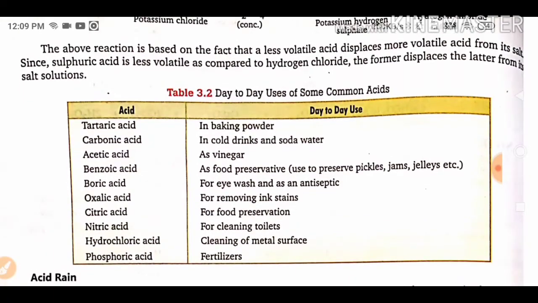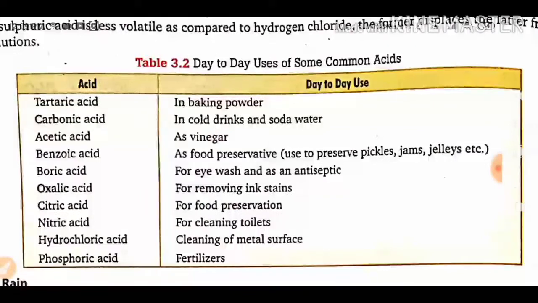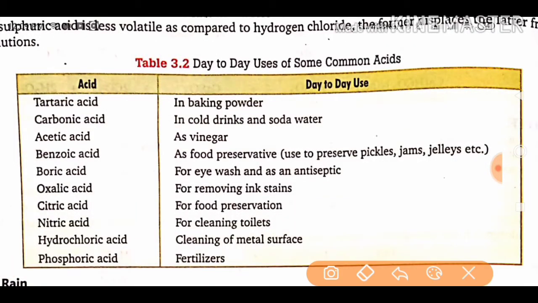Day-to-day uses of some common acids. Okay, you can see their uses from your course book also. Tartaric acid is used in baking powder, carbonic acid is used in cold drinks and soda water. It may be asked in a one-mark question also. Acetic acid in vinegar, benzoic acid in food preservatives such as pickles, jams, jellies, etc. Boric acid for eye wash and as an antiseptic. Oxalic acid for removing ink stains. Citric acid for food preservation. Nitric acid for cleaning toilets. Hydrochloric acid for cleaning of metal surfaces, and phosphoric acid as a fertilizer.